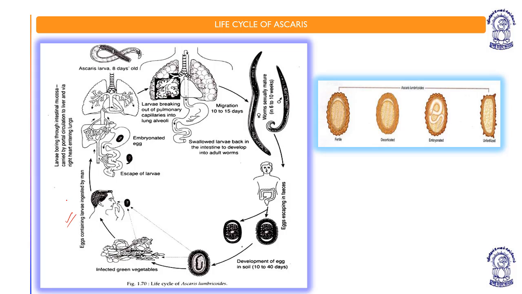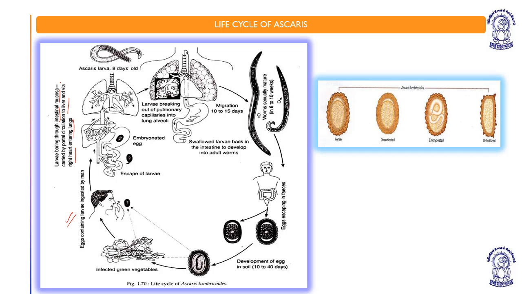Now this larva escapes the digestive tract and reaches the intestinal region, where it penetrates the mucosa, carried by portal circulation to liver and by right heart entering to the lungs.